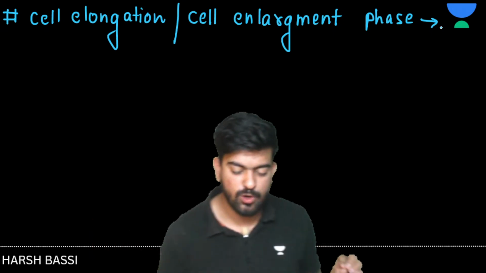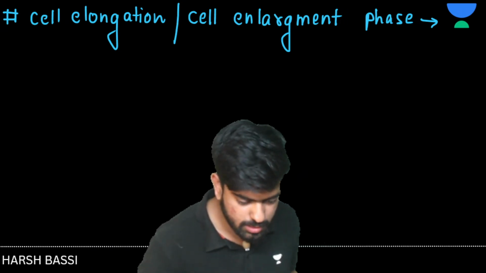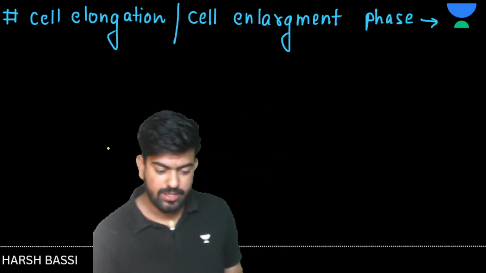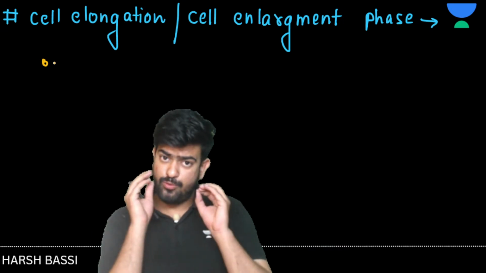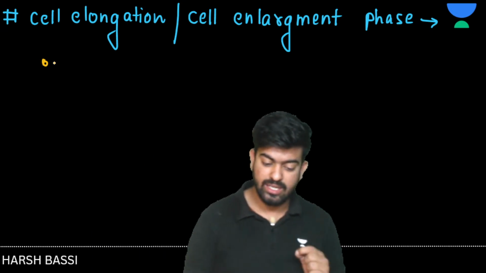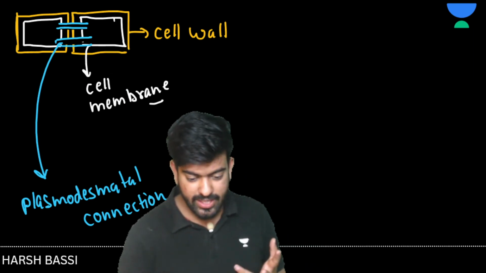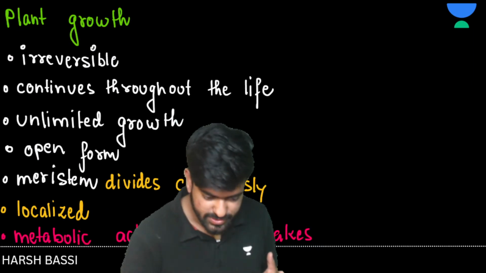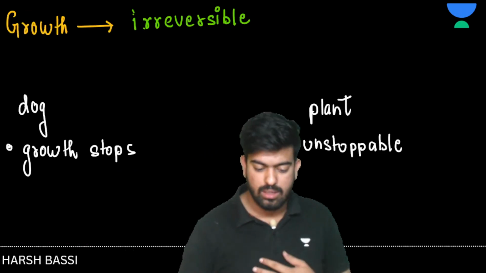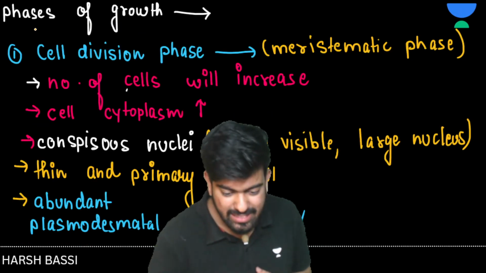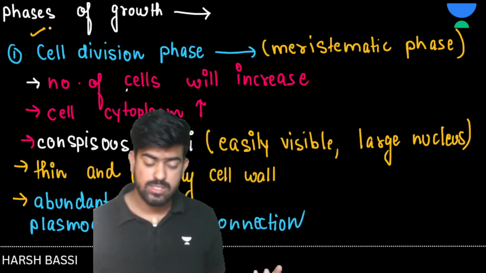Now let's move on and talk about this phase. If you focus on the name, here we had cell division. That means the number of cells is increasing. Yes or no?